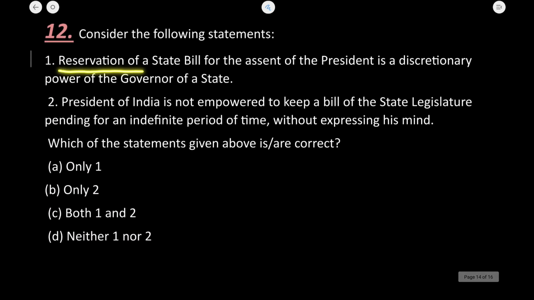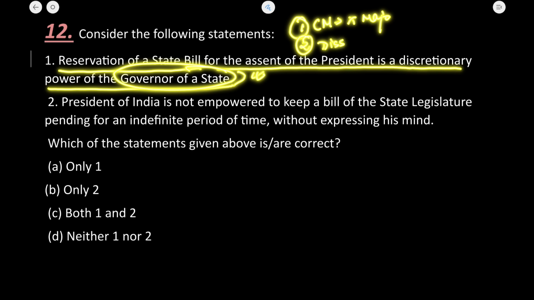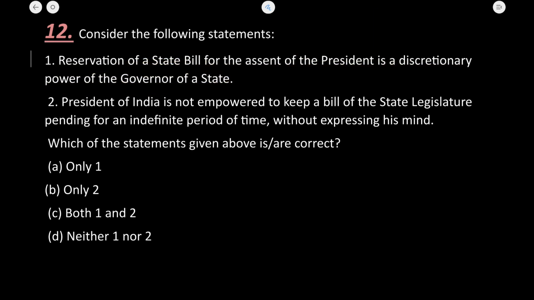Next, a reservation of a state bill for the assent of president is a discretionary power of the governor of the state. Absolutely correct. It is up to the discretion of the governor to reserve that bill or not. Also, some of the other matters in which the governor of the state has discretion: the first one is to appoint the CM when no clear party has majority in the house. Second one is dissolution of the Vidhan Sabha when the Council of Ministers fails to prove majority and fails to get the confidence of the house. So these are some of the cases where the governor of the states has discretionary powers.